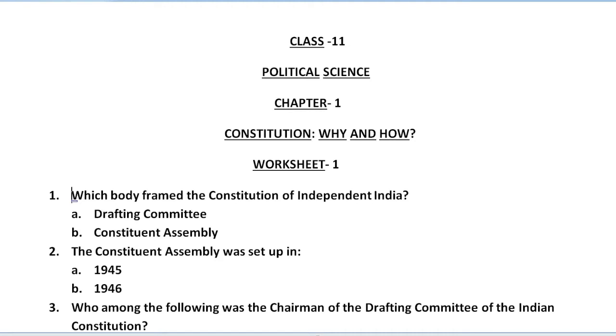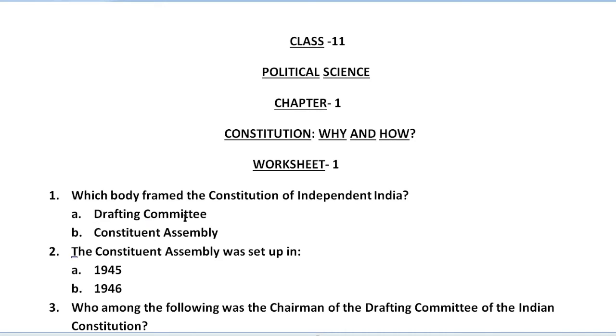The first question we have here is: which body framed the Constitution of Independent India? We have two options, drafting committee and constituent assembly. You have to give the answer, whether option A is correct or option B is correct. You have to give the name of the body which is responsible for framing the Constitution of Independent India.